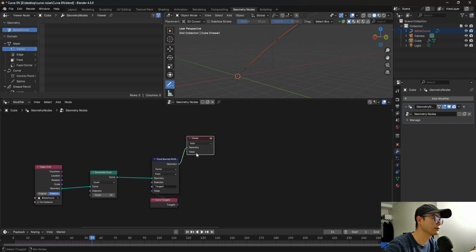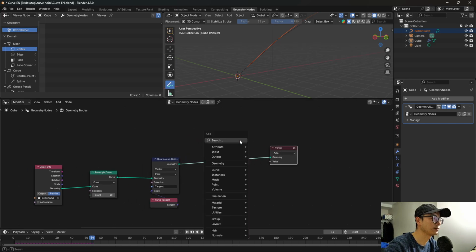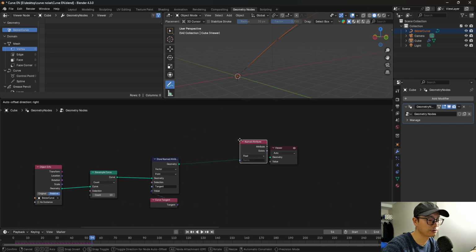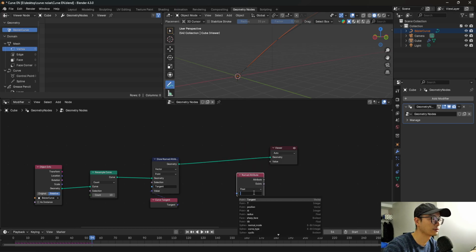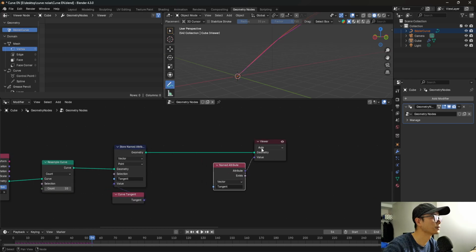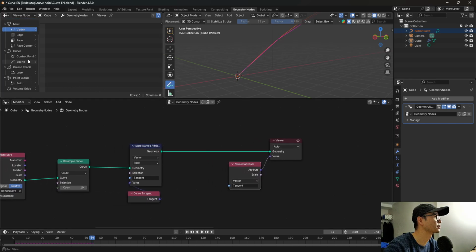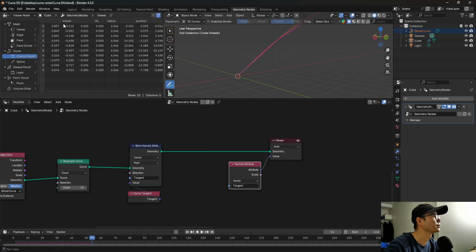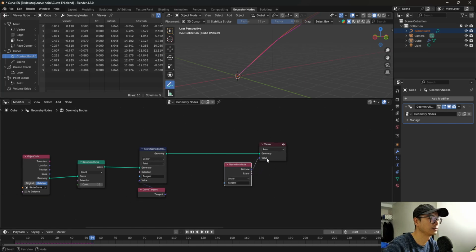And then we can check with named attribute tangent connected here. Yeah, so we can check if it's correct. We can see here in the viewer, we have many tangents, so that's correct.